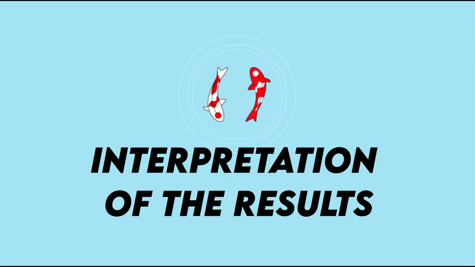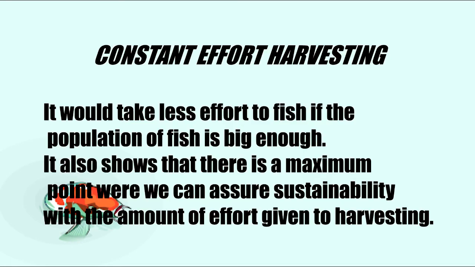So for the interpretation of results, in constant effort harvesting, it simply indicates that it will take less effort to fish if the population of fish is big enough. It also shows that there is a maximum point where we can assure sustainability with the amount of effort given to harvesting.